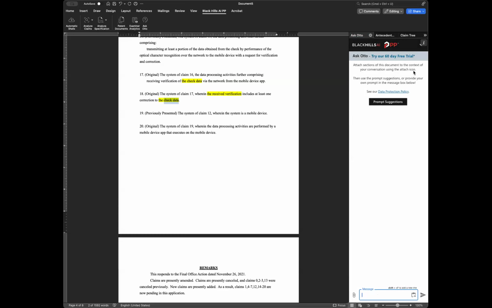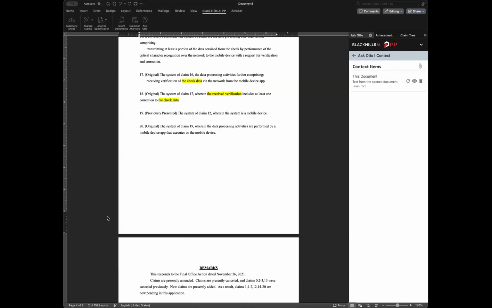So I'll show you a little bit here. Then I'm going to switch over to another one where I've already generated the content from it, so you don't have to wait for the content to come. But let's see. So you can add context. First off, if you want to include this document itself as context, you can click here, or you can select part of the text. You can tell it just to take the claim section, or you can take the whole document. We'll take the whole document.